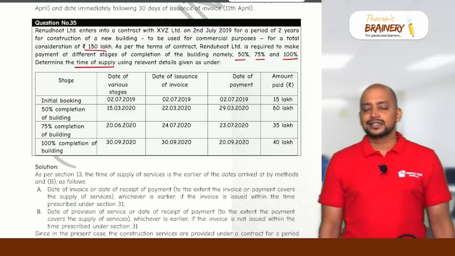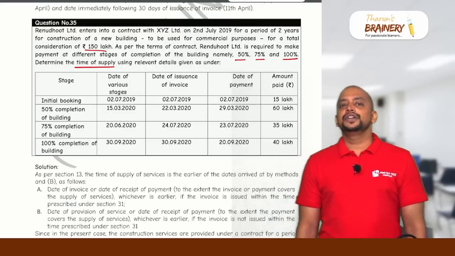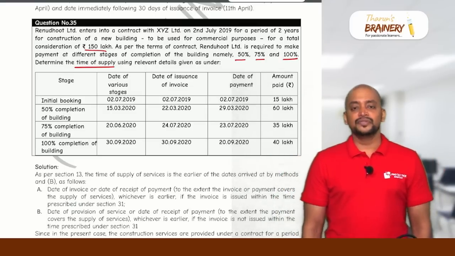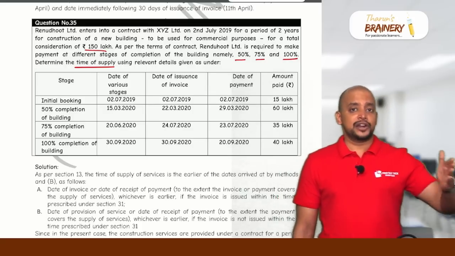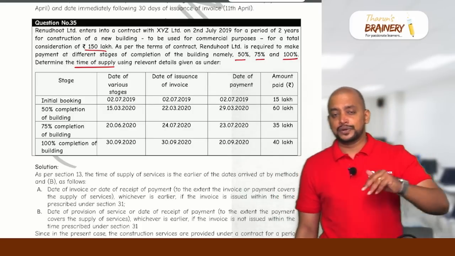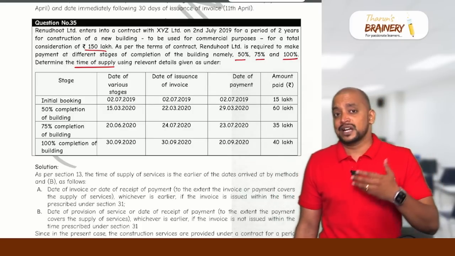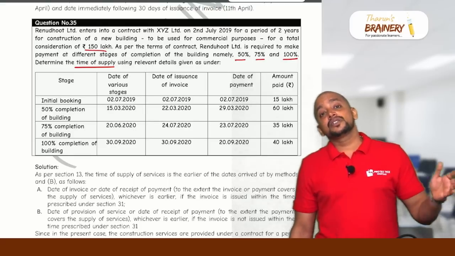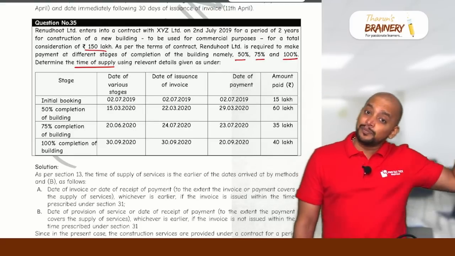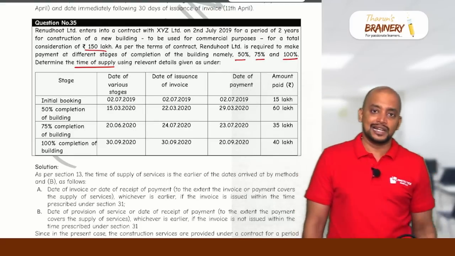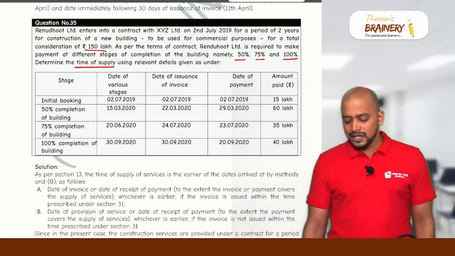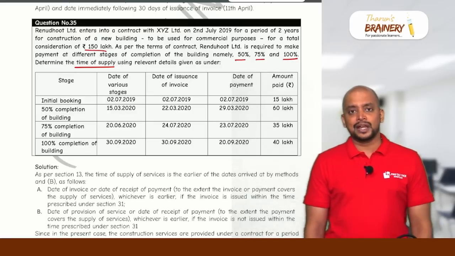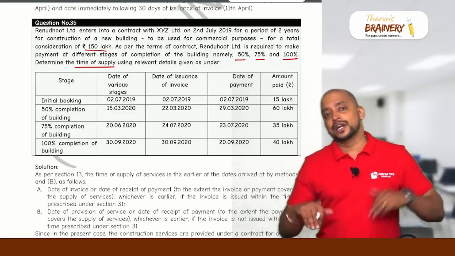In case of services, we need to check whether the invoice is given within the due date or not. If the invoice is given within the due date, then invoice date or payment date, whichever is earlier. If the invoice is not given within the due date, then completion date or payment date, whichever is earlier, will be taken. So in this case, what will be taken as the time of supply? For that we need to know the due date of invoice.